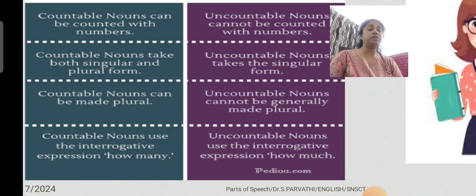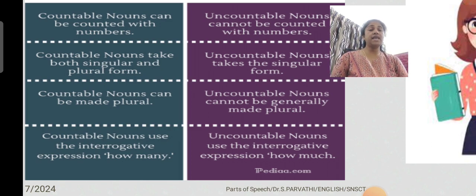Uncountable nouns use the interrogative expression how much, right? Because you can say I need 10 packets of cheese, I need 20 boxes of butter. So you have to make the difference between these WH questions, how many and how much. Okay, so make it clear.